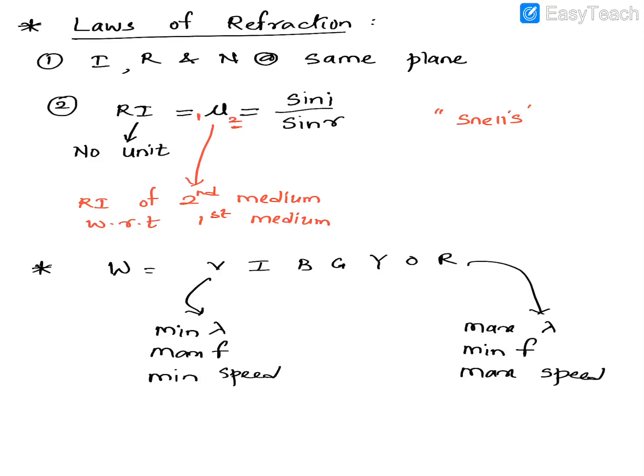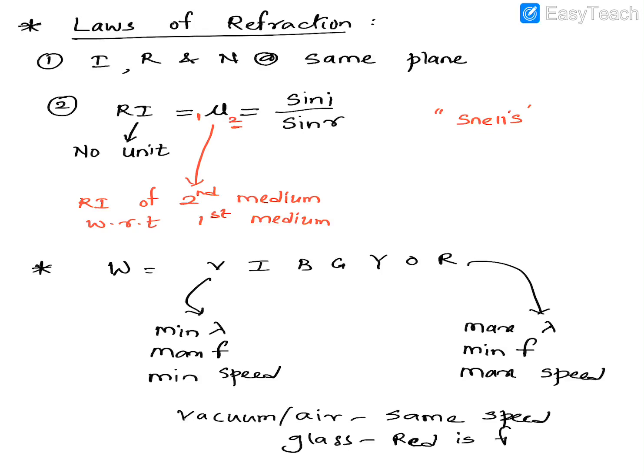You need to know this by now. One more thing: all these colors travel at the same speed in air or in vacuum. Remember, they all travel with the same speed in air, or you can say in vacuum. But in glass, red is the fastest color. Remember, red is the fastest color in glass. It's just that only in air or in vacuum, all the colors of light travel at the same speed.